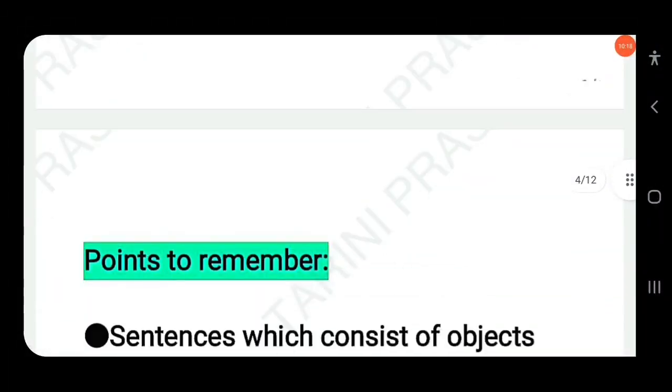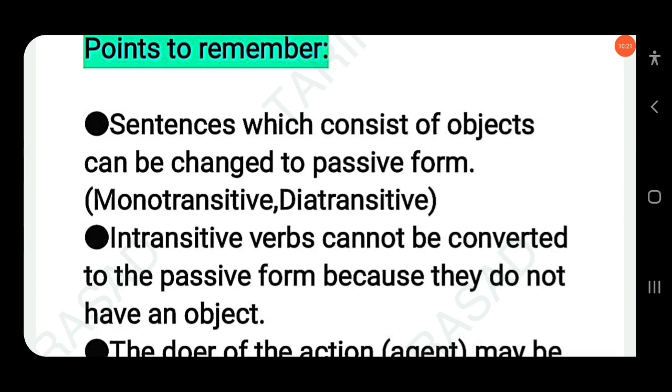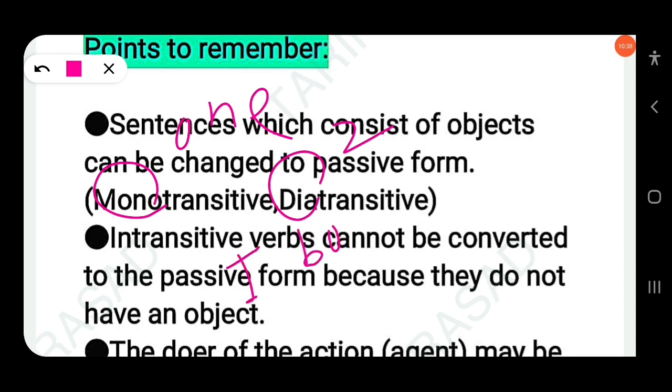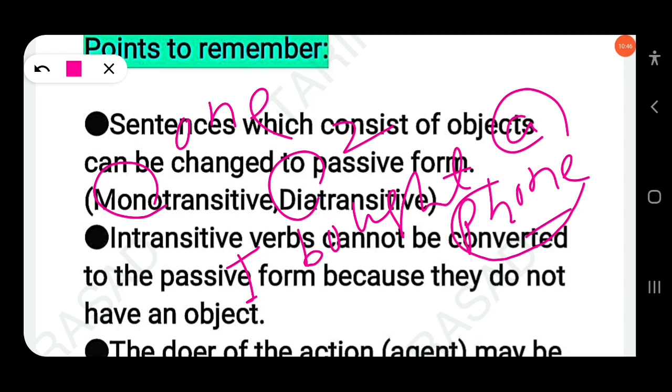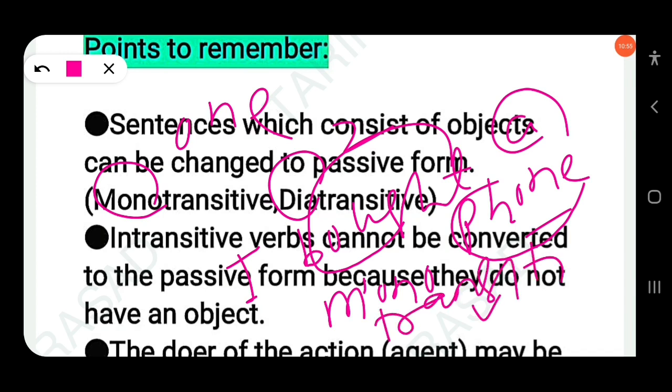So you have to remember these points. Sentences which consist of objects can be changed to passive form. That means monotransitive and ditransitive. Mono means one, di means two. Suppose we take an example: I bought a phone. Here there is only one object, a phone. So bought is a monotransitive verb, because there is only one object.